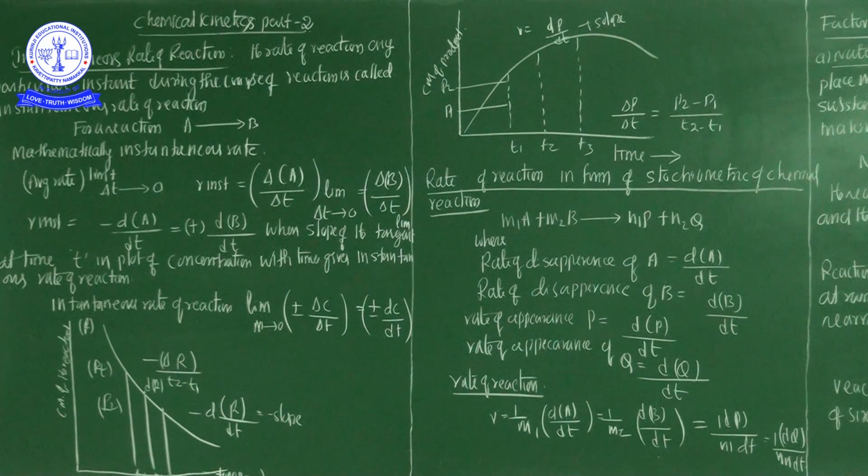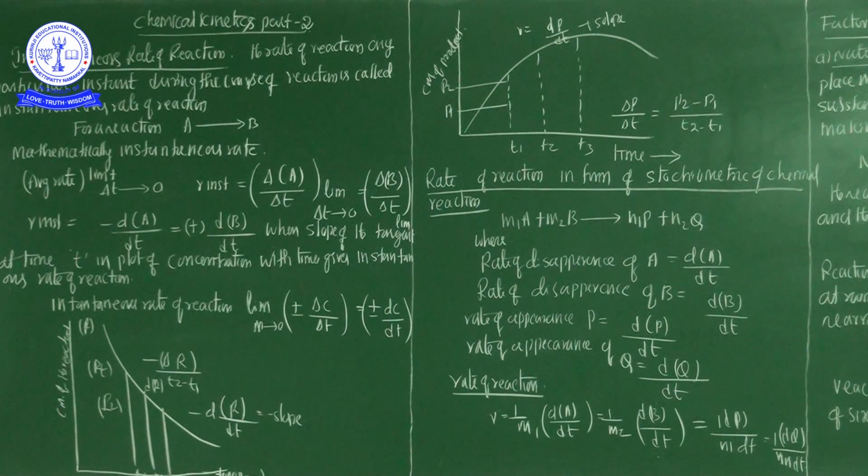So, the change in concentration of the reactant. You know that very well, the reactants are converted into the product. It is nothing but the reactant concentration changing to the product concentration. So the rate of the reaction is defined as the change in concentration of the reactant or product per unit time. Per unit time, that is called the rate of the reaction.